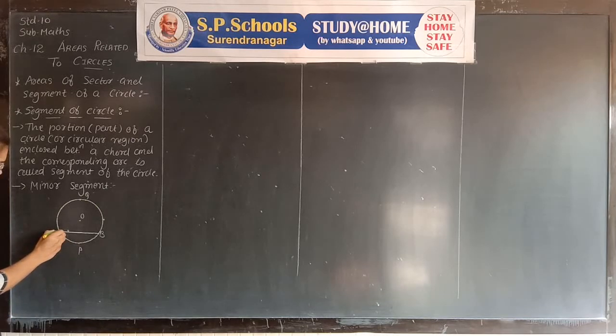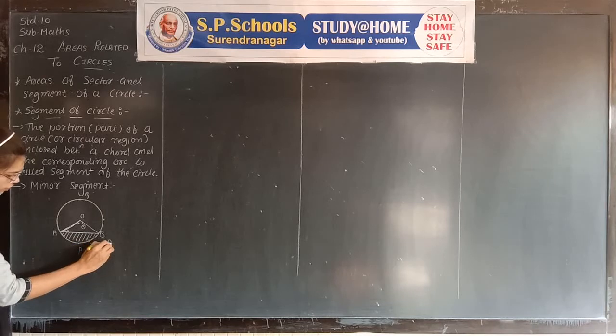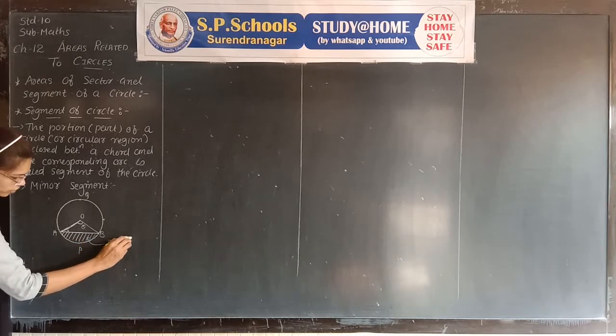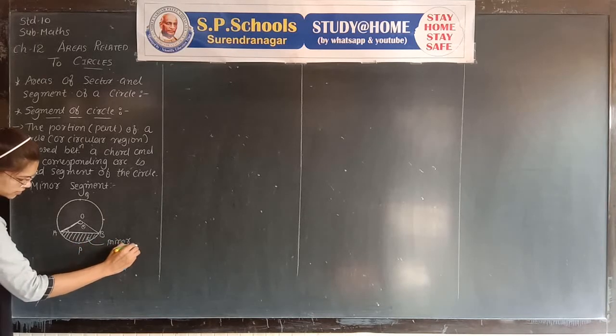The area enclosed between chord AB and minor arc APB is called a segment, meaning the minor segment. Join O to A, O to B. Angle AOB is theta, the angle made by chord AB as well as minor arc APB.